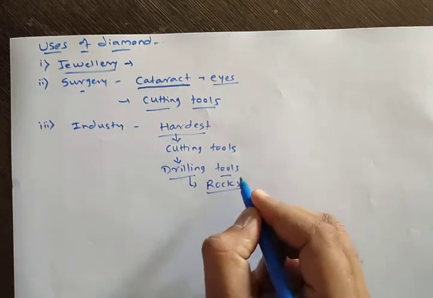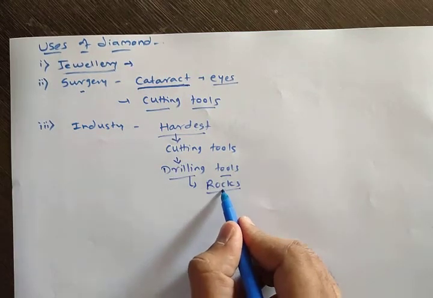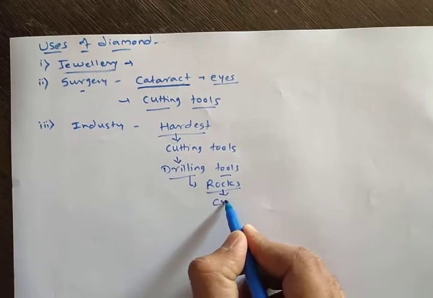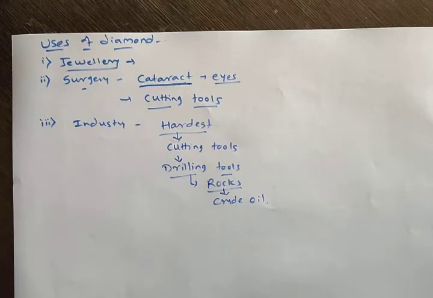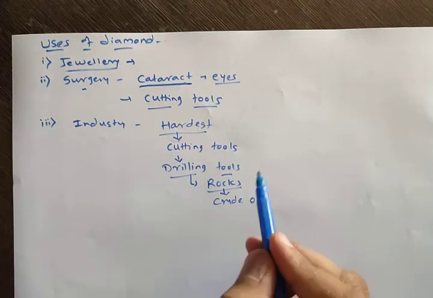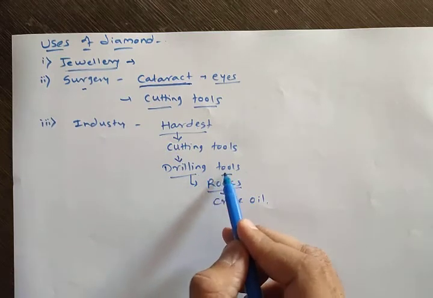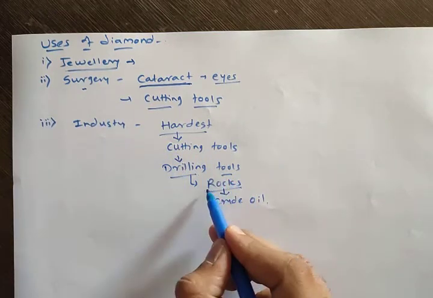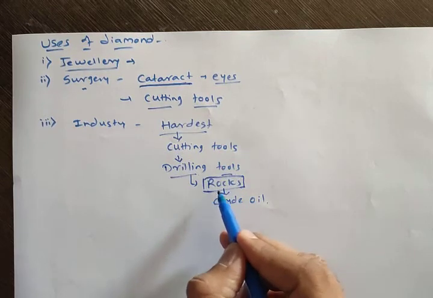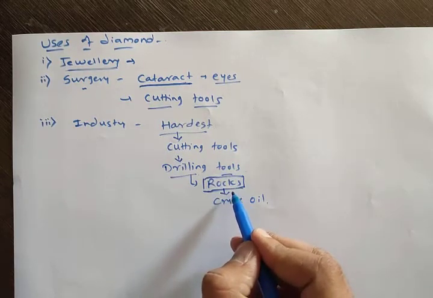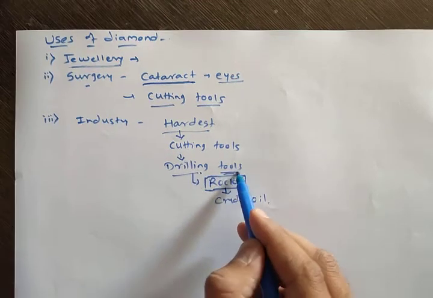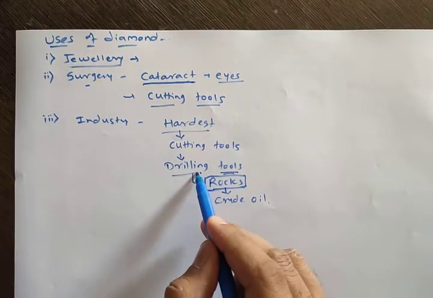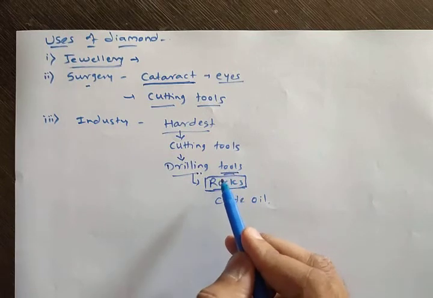And why are rocks drilled? Because when rocks are drilled, it gives the crude oil under the earth's crust. Therefore, we have to drill the rocks, and to make these drilling tools, diamond is used, because rocks are very hard and it is very difficult to break them. So we have to use drilling tools which are very hard in nature. So these drilling tools are made from diamond.